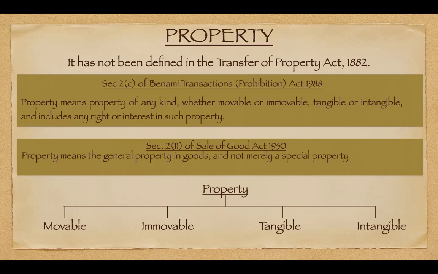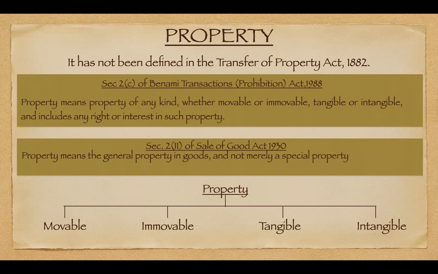These are just inclusive parts, what exactly property includes. But basically, if we follow these two definitions, then we can classify property into four categories: movable properties, immovable properties, tangible properties, and intangible properties. But still, we are not aware of the definition of property.